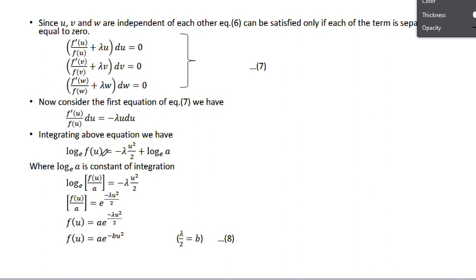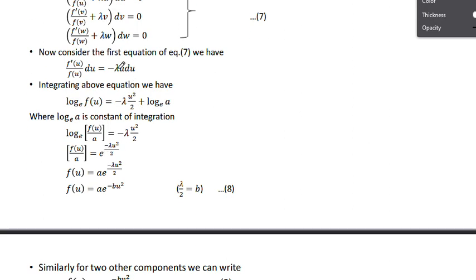And next, du is there. Lambda is a constant quantity, so we expand, multiply with lambda, take minus lambda outside, and integrate u du, which can be written as u square by 2 plus a constant. While integrating we must take a constant, but when you get a logarithm in the integration, the constant should also be taken in terms of logarithm only.